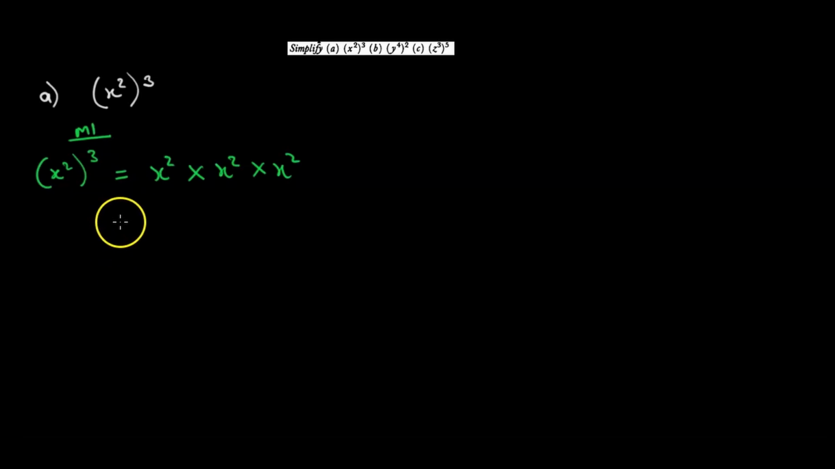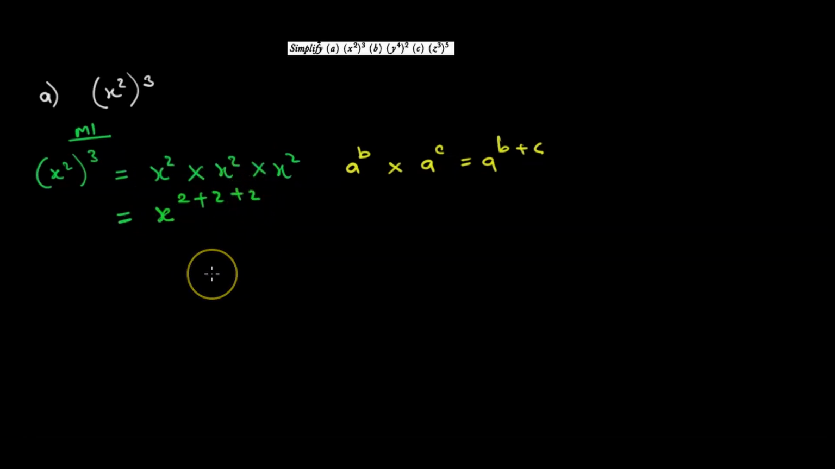Titenderei panapa kuti apply a law of indices yatakadzidza iya yaiti if we have a raised to b times a raised to c, this is equal to a raised to b plus c. We want to make our work easier, our life easier. Saka, what have we there? Zoreva kuti this will be x to the power 2 plus 2 plus 2. And from there we get what? X to the 6. That is the answer we are getting.